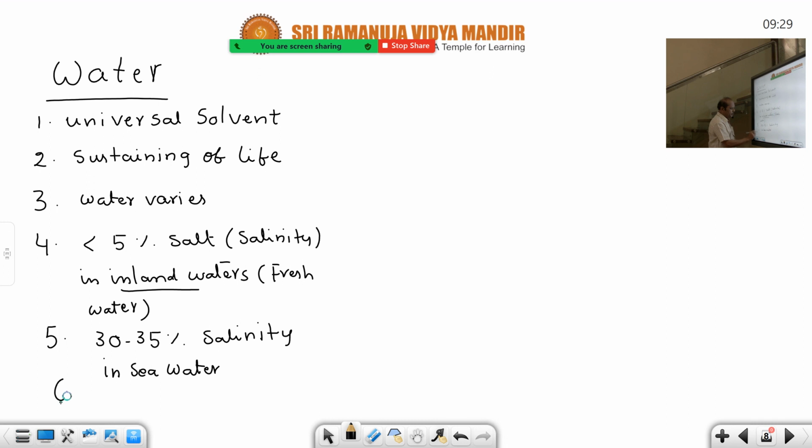So in the lagoons, that is not given in the academy book, it is given in the NCERT. If you refer to the second year NCERT book, 100% salinity occurs in the lagoons. Lagoons are formed in the sea. In the sea there are some limestone heaps, corals. So in between the corals, these lagoons are formed.